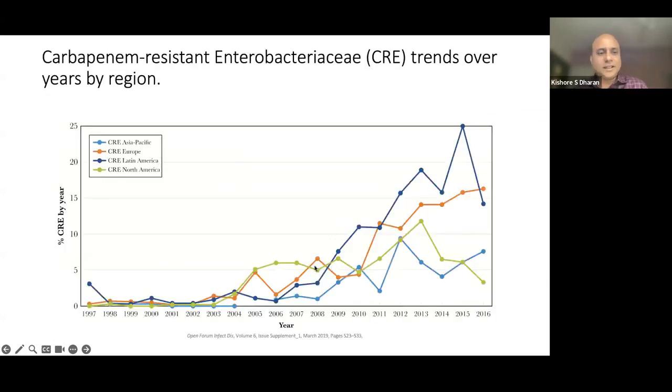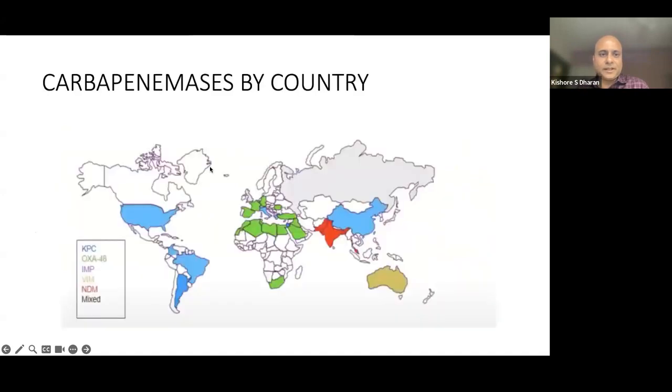So this is from the SENTRY study, which looked at over 20 years of data from different regions, of which the most alarming is Latin America, where the prevalence of carbapenemase-producing enterobacterials is exponentially rising, followed by Europe and North America, and finally the Asia Pacific. This again shows the data for carbapenemases by country.